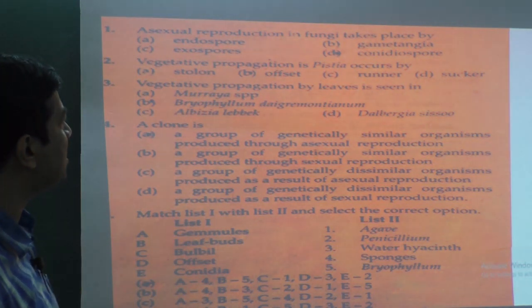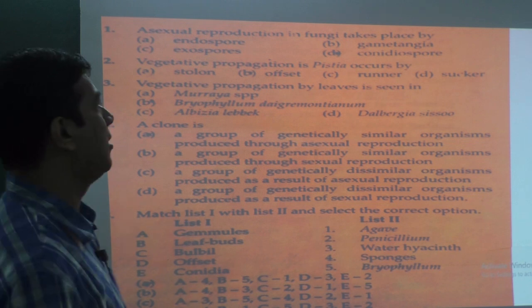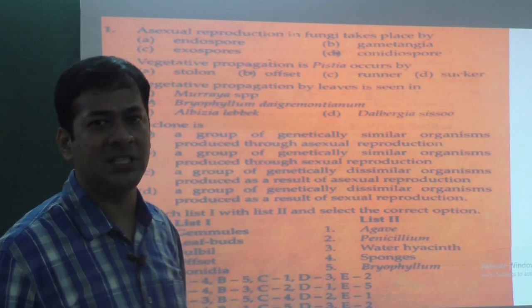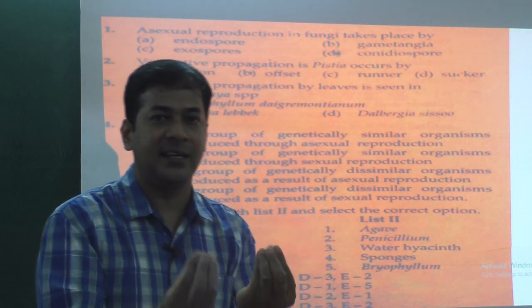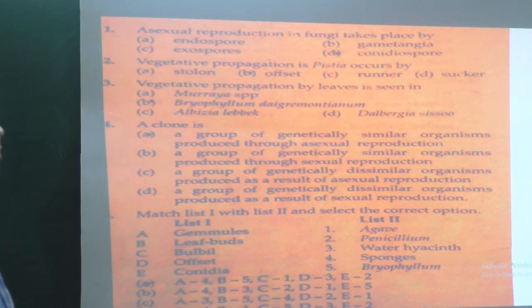Vegetative propagation by leaves is seen in Murraya species, Bryophyllum, Albizia, then Dalbergia. Just now we have learnt, that is Bryophyllum species, Brahmakamala. It produces adventitious buds. Later it detaches and falls on the soil and becomes a new plant. So it should be option B, Bryophyllum.